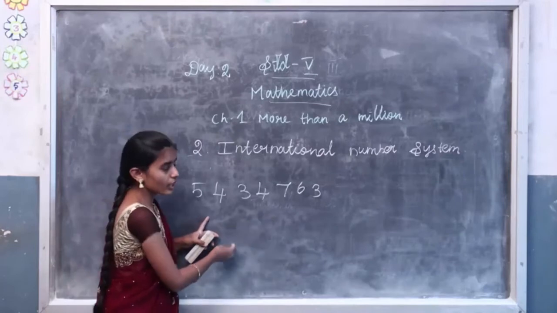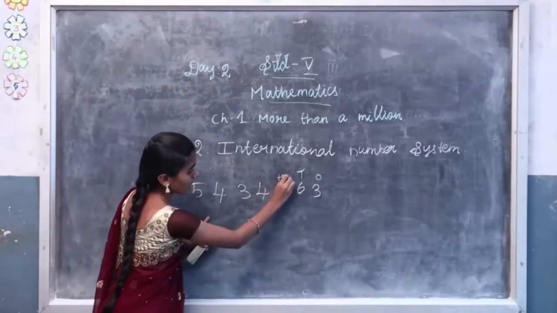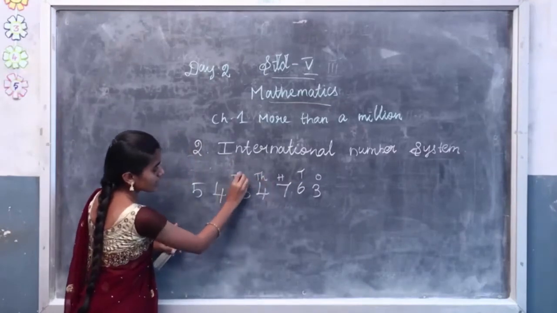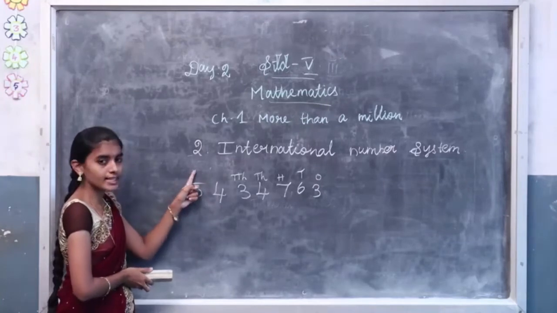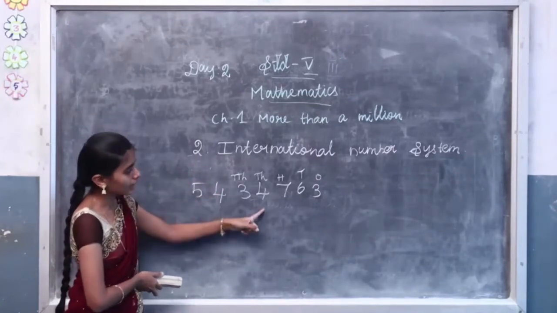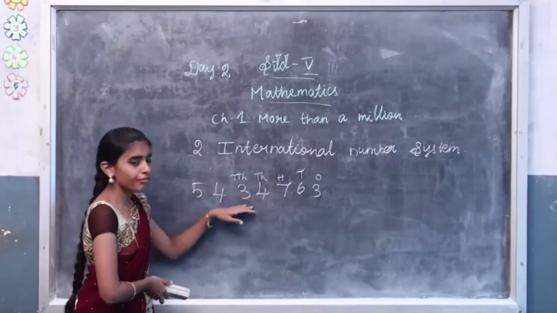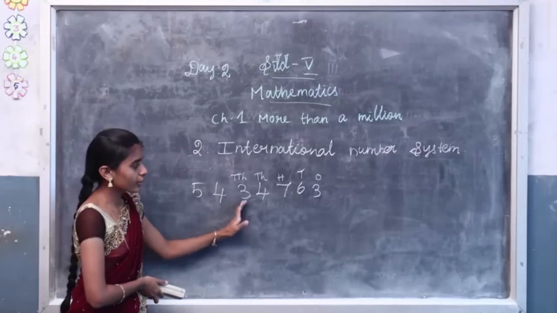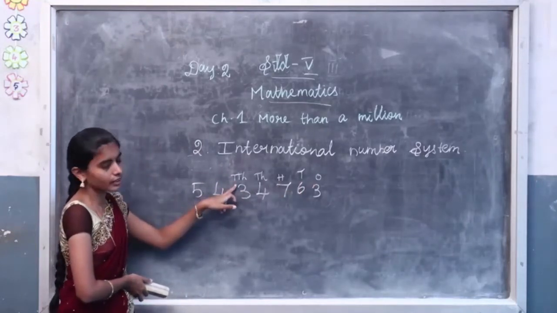So say the place values in the Indian number system, that is ones, tens, hundreds, thousands, 10,000s. Then we write lakhs and 10 lakhs in the Indian number system. The international number system and the Indian number system have the same place values for the last 5 digits: ones, tens, hundreds, thousands and 10,000s.